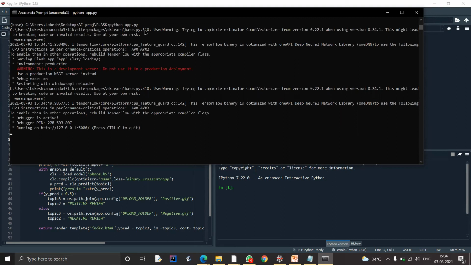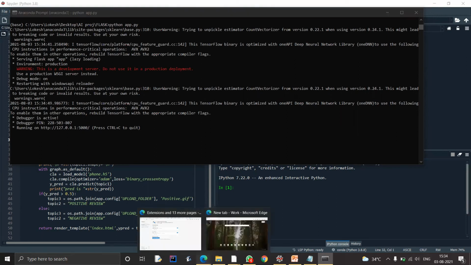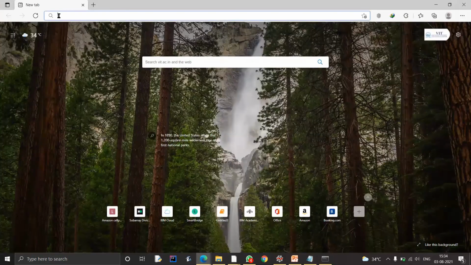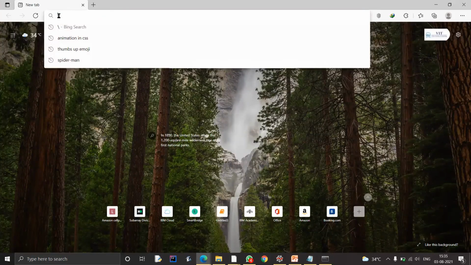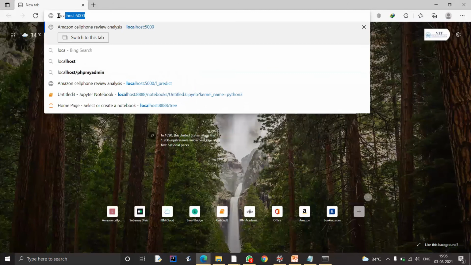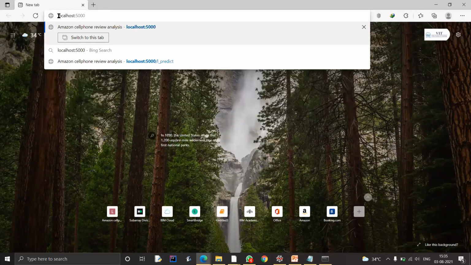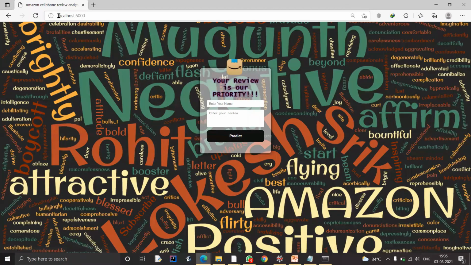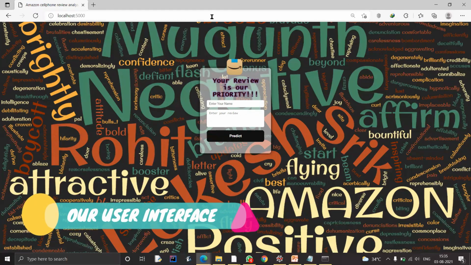This is running on localhost 5000, so I have to open a browser. I'm opening Microsoft Edge and typing localhost 5000. So this is our UI page.